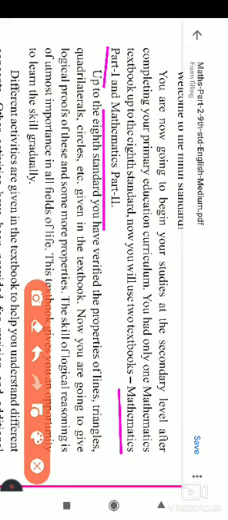Okay, so up to 8th standard you verified the properties of line, triangle, quadrilateral, circle, etc. We studied the properties of a line. A line extends on both sides, whereas a segment has a particular measure, but a line doesn't, and it can extend on either side as you want.